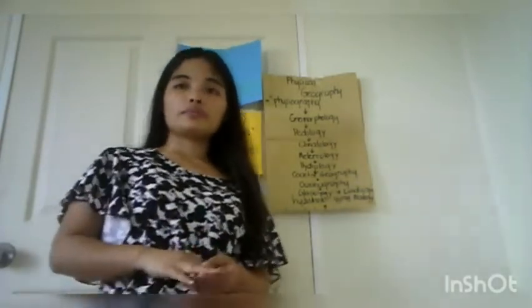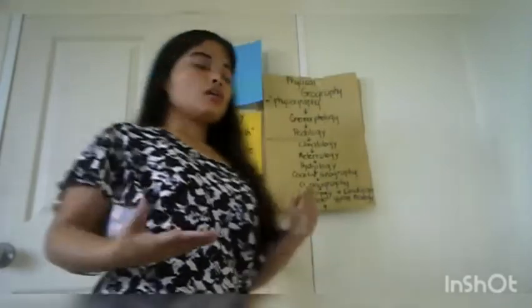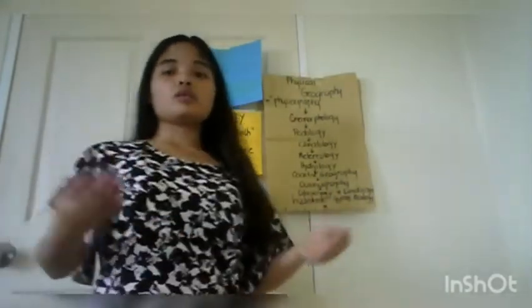So let's recall the three main branches. First is human geography, second is physical geography, and the third is environmental geography. So now let's proceed to the other discussion. This is all about the 5 themes of geography.